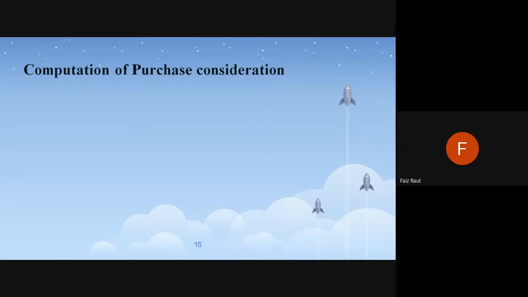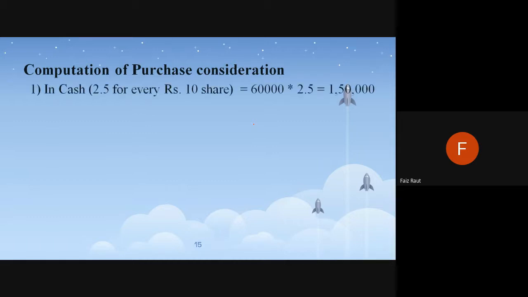So if this is the different thing, rest all remain same. Okay, the first one was rupees 2.5 for every 10 rupee share. For every 10 shares, they will be giving 2.5 rupees.